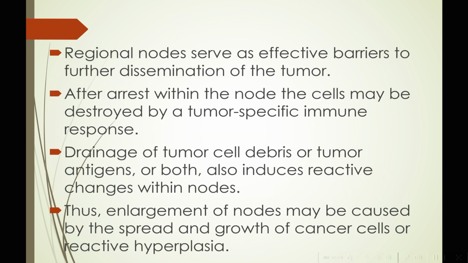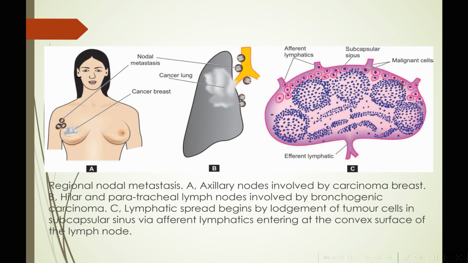Regional nodes serve as effective barriers to further dissemination of the tumor. After arrest within the node, the cells may be destroyed by a tumor-specific immune response. Drainage of tumor cell debris or tumor antigens or both also induces reactive changes within the nodes. Thus, enlargement of lymph nodes may be caused by the spread and growth of cancer cells.